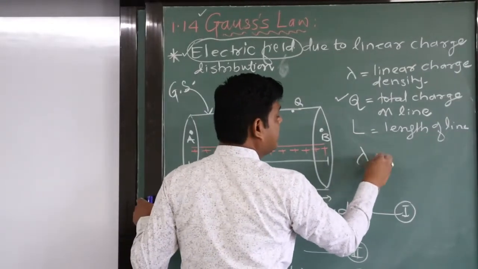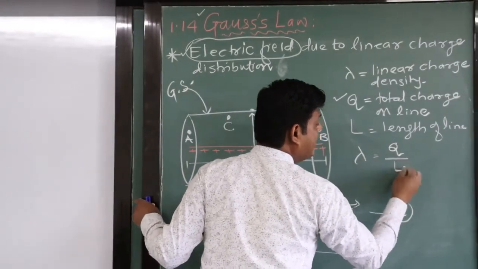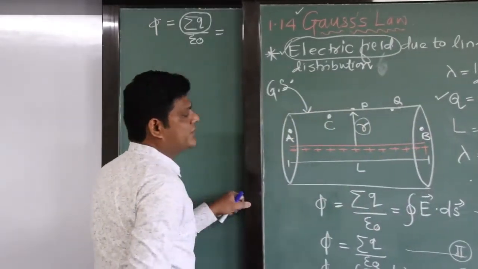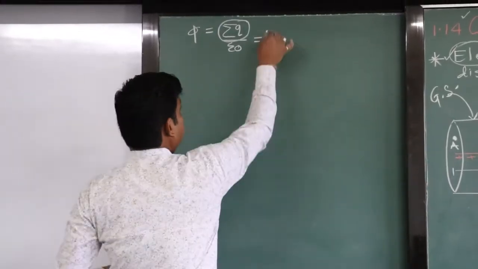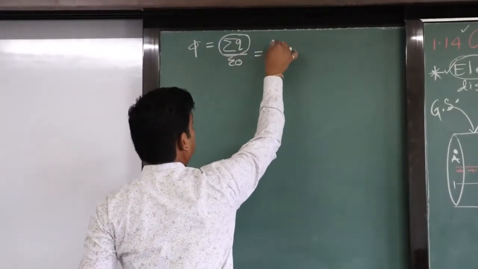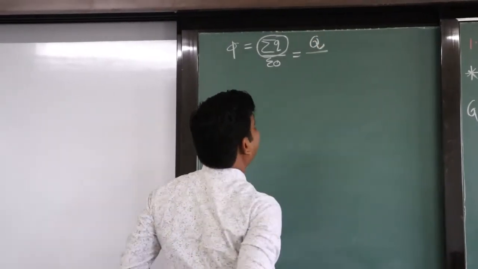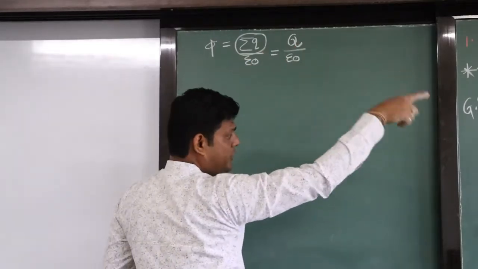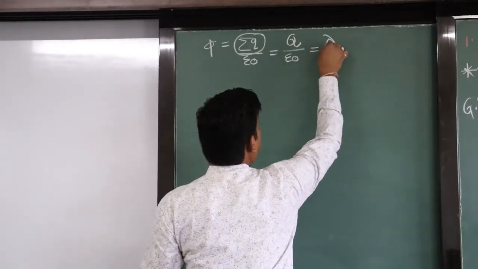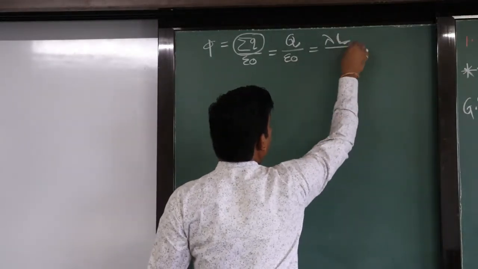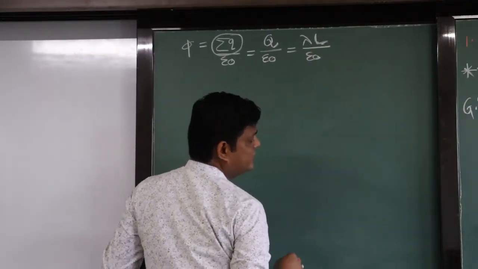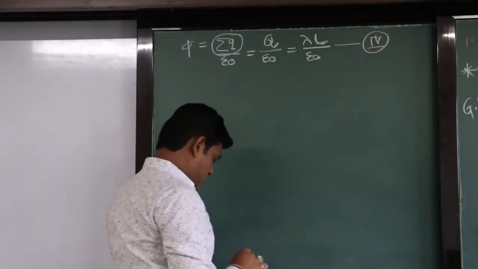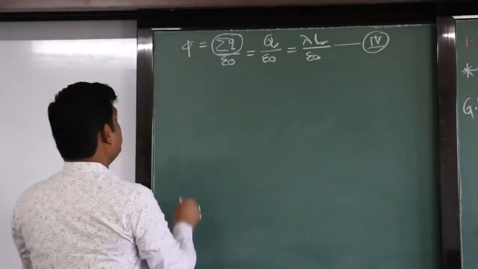What is line charge density? Lambda equal to total charge divided by L. So, therefore, we can calculate Q equal to lambda into L, right? Okay. So, total charge enclosed by the Gaussian surface equal to what? Q. Q is the total charge enclosed by the Gaussian surface divided by epsilon 0. What is the value of Q? We calculated, that is lambda into L divided by epsilon 0. So, this is your equation number 4, right?